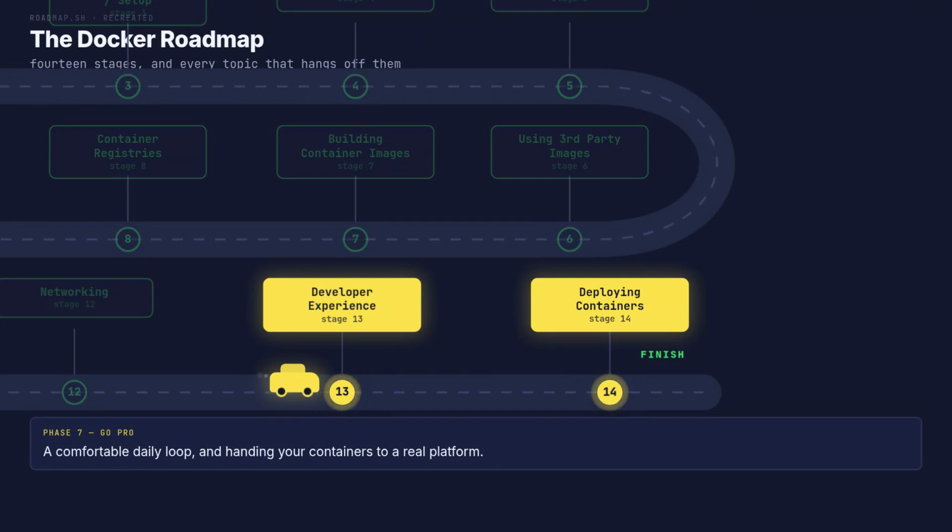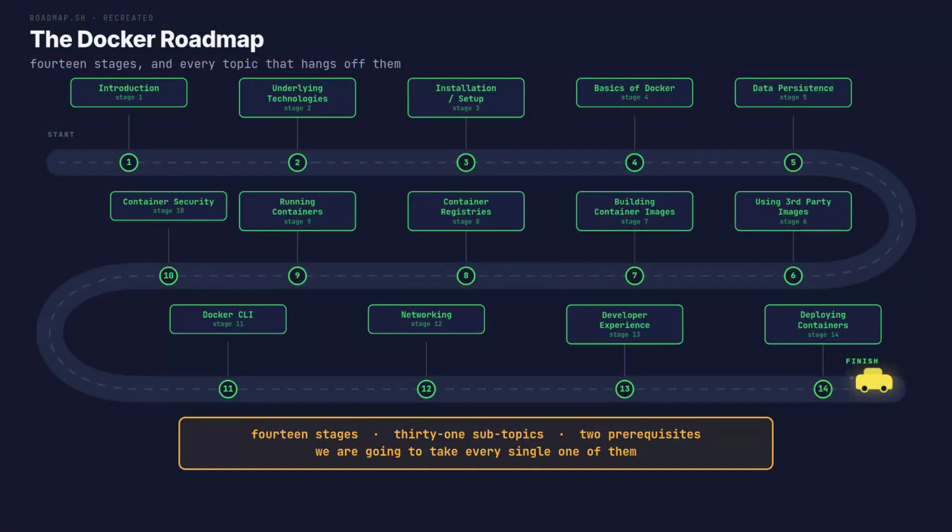14 stages, 31 subtopics, 2 prerequisites. We are going to answer every single one. 2 boxes sit beside stage 1. The roadmap calls them prerequisites.